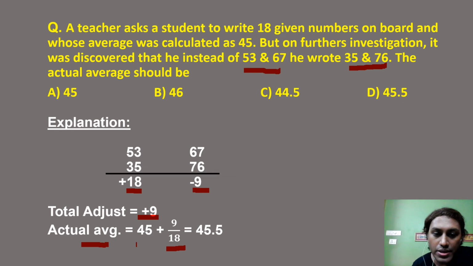Previous average 45 plus 9 upon 18, that is 45.5, right? So you understood, we are just calculating the net extra or net deficiency. Then that is divided among the group members. So we calculate the extra or deficiency per head, and then we calculate the actual average.